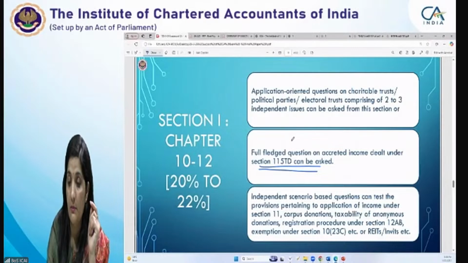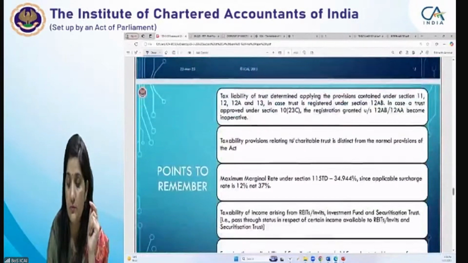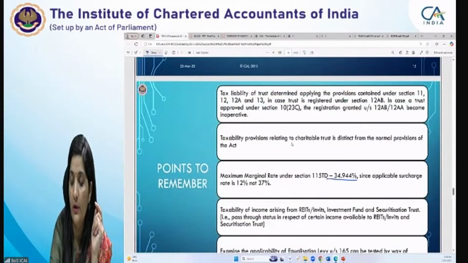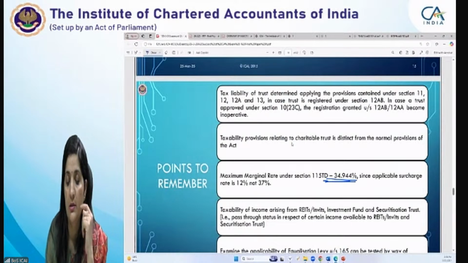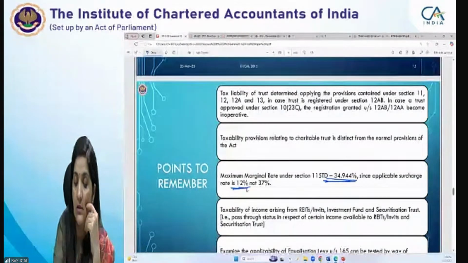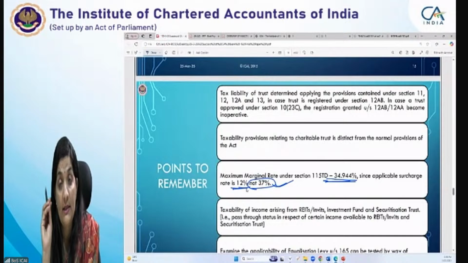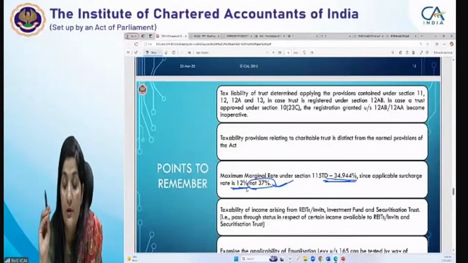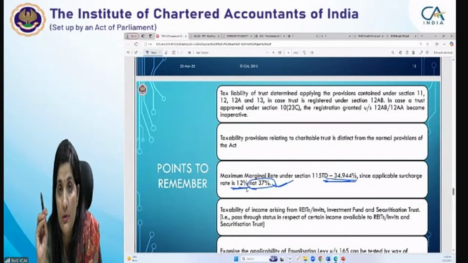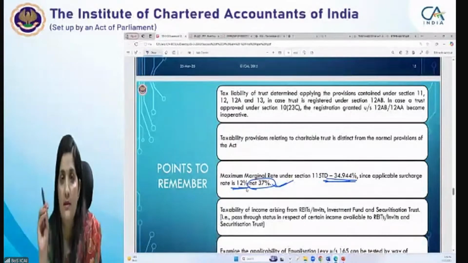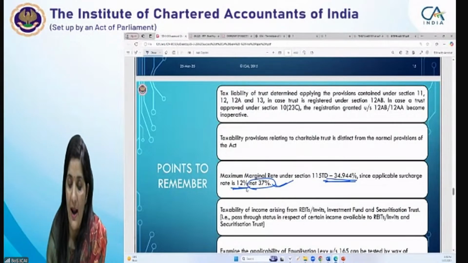MMR rate में means आपका this is your 34.944% MMR rate पे होगा. Since applicable surcharge rate is 12%, यहाँ पे आपका क्या रहा, 12% पर surcharge लगेगा, higher not 37% पे, ठीक है? MMR is defined, लिखा हुआ है Finance Act में. If you go through, that is clearly mentioned. In case of 115TD, surcharge at the rate of 12% is applicable, irrespective of the income. Whatever be the accreted income, that would be taxable at the MMR rate. So do practice those questions.